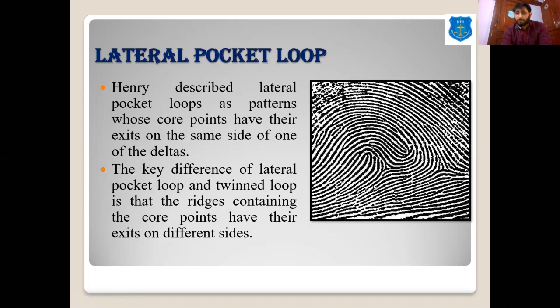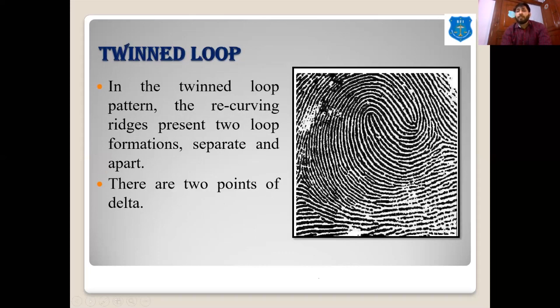So this is the lateral pocket loop, and the other one is the twinned loop. In the twinned loop, the loops move in the opposite direction, meaning this is the first loop and this is the second loop. One loop is moving to the left side and this loop is moving to the right side. Again, it has two cores and two deltas. So this is the twinned loop.